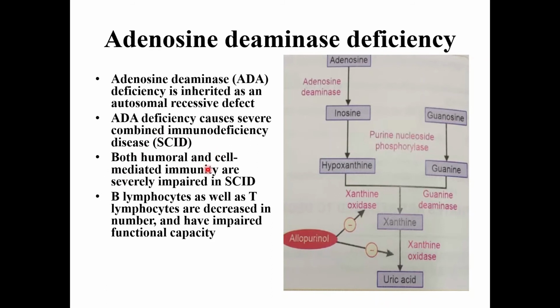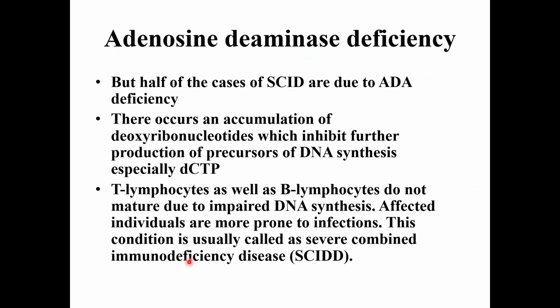Both humoral and cell mediated immunity are severely impaired in SCID. B lymphocytes as well as T lymphocytes are decreased in number and have impaired functional capacity. Half of the cases of SCID are due to ADA deficiency.